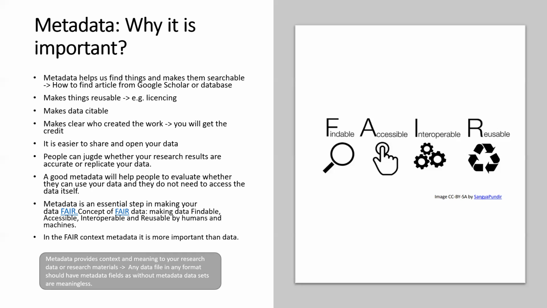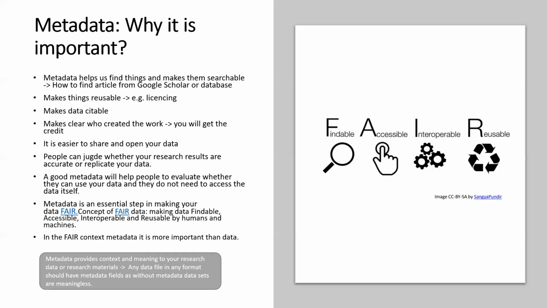And people can judge whether your research results are accurate, and they can replicate them if enough information is provided as data documentation. So metadata is a crucial thing when you talk about reproducibility of the data. And a good metadata record will help people evaluate whether they can use your data.